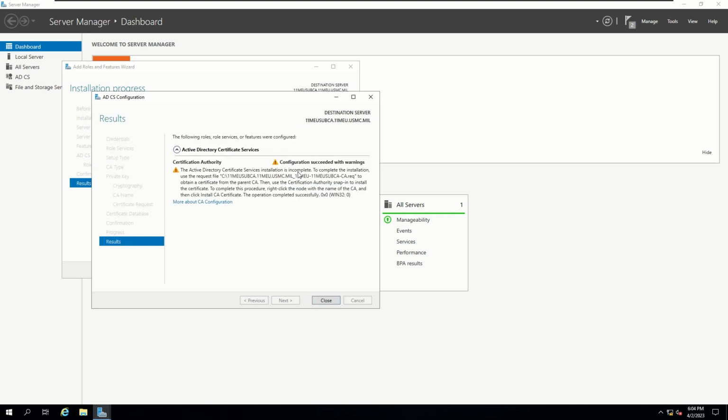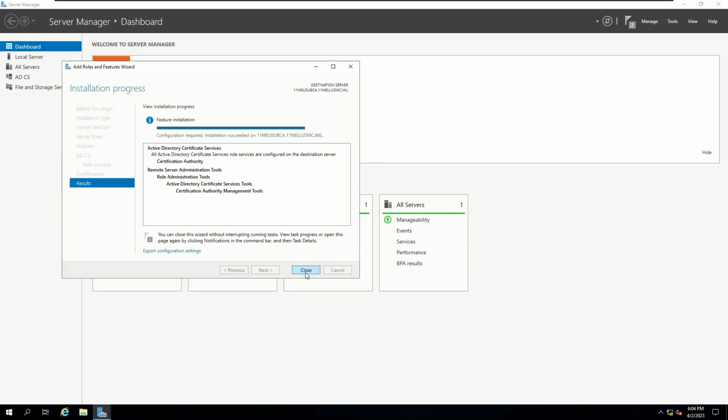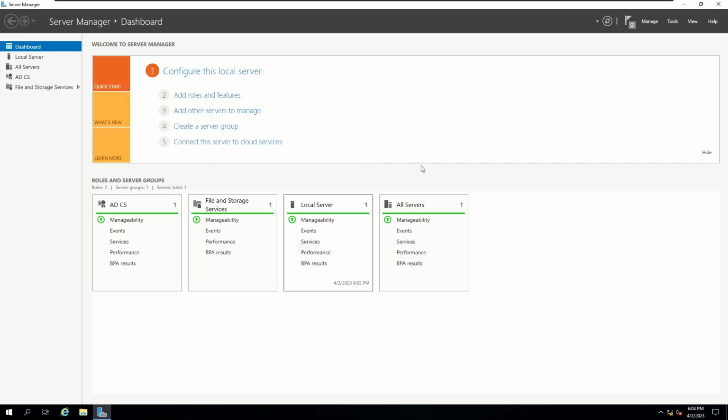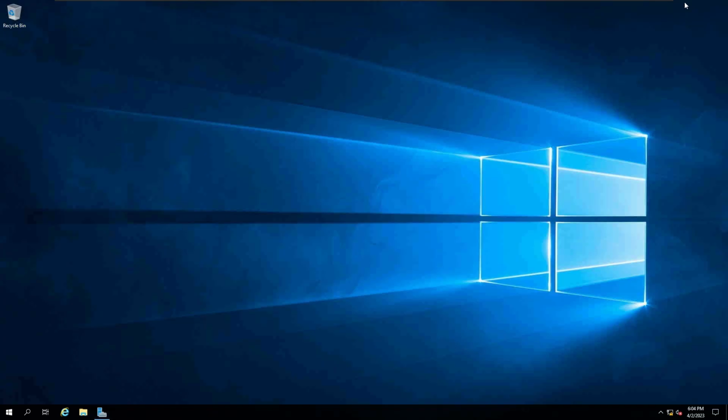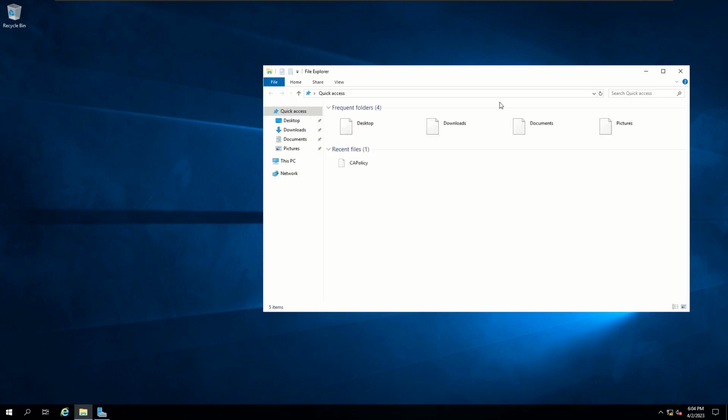Alright, so it says configuration succeeded with warnings. The Active Directory Certificate Services installation is incomplete. To complete the installation, use the request file to obtain a certificate from the parent CA. Alright, so this is normal, you should be seeing this error, and that's because, like it says right here, we need to obtain a certificate from the parent CA. Let's go ahead and close this out, close this installation progress window out as well, and let's open up File Explorer.